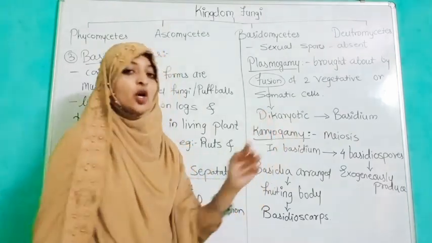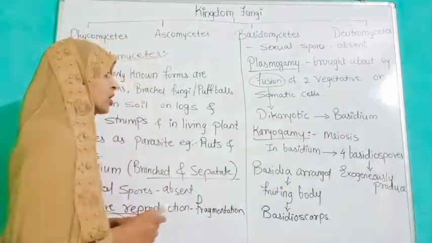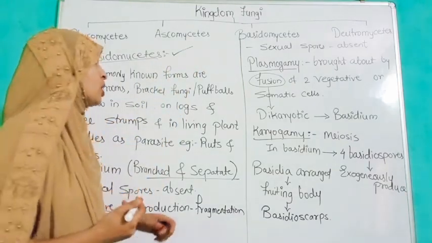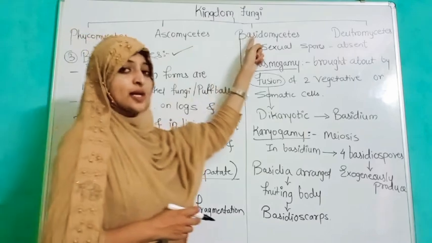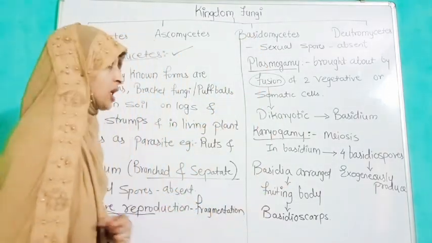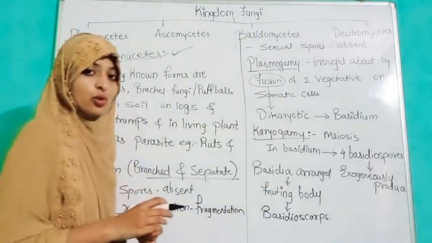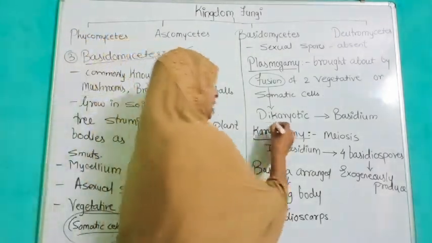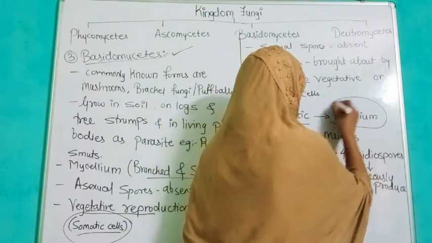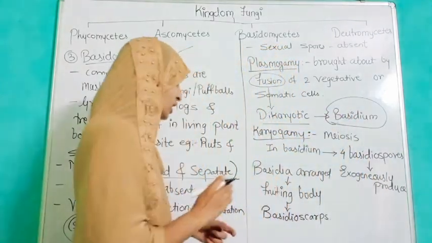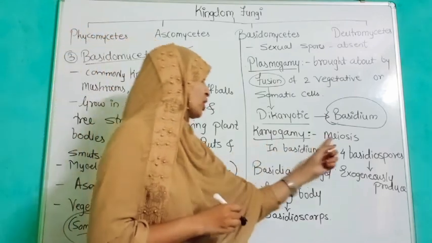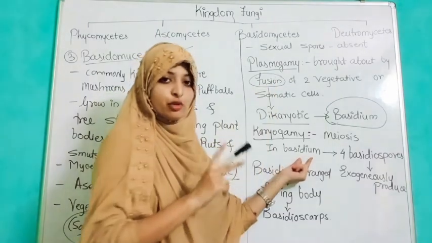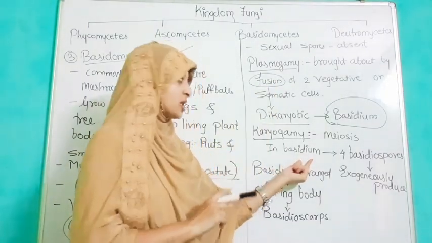The dikaryotic phase occurs in basidiomycetes. As we discussed in our previous video, ascomycetes and basidiomycetes show the exception, that they show a dikaryotic phase in the sexual life cycle. In the dikaryotic phase they form the basidium. Then karyogamy and meiosis occur in the basidium, after plasmogamy fuses two vegetative or somatic cells.